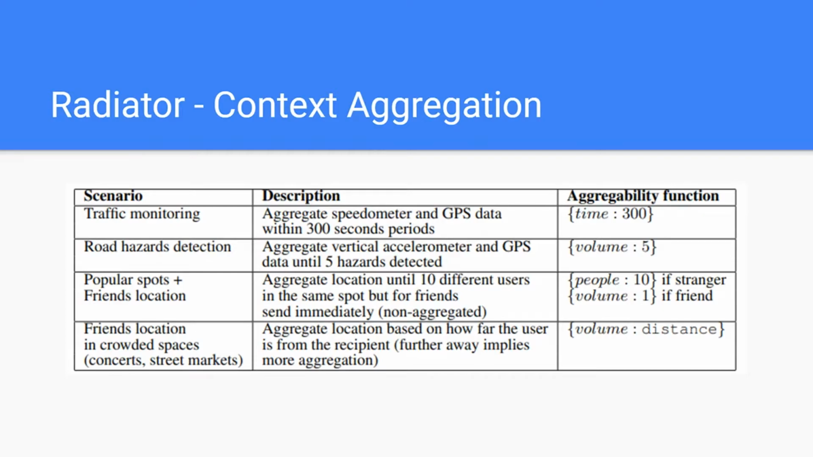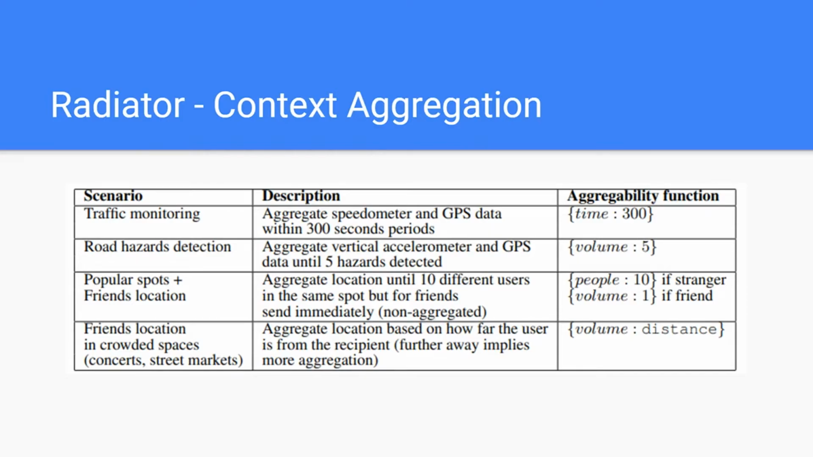This value can be either volume, time, or people. This defines the minimum number of messages under the same context that has to be aggregated before the propagation begins. Using the time value, we can choose to aggregate all the messages within a time frame and then send it after the time frame has completed, as we can see in the first row of this table.